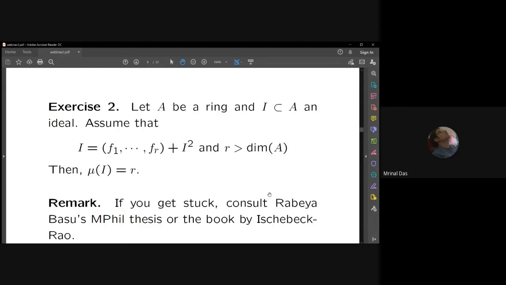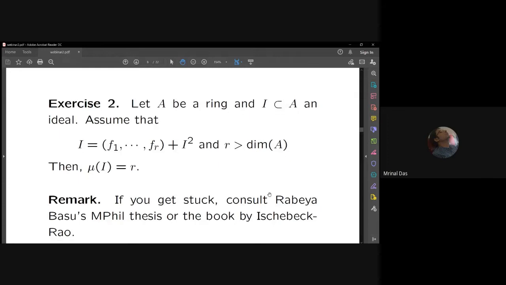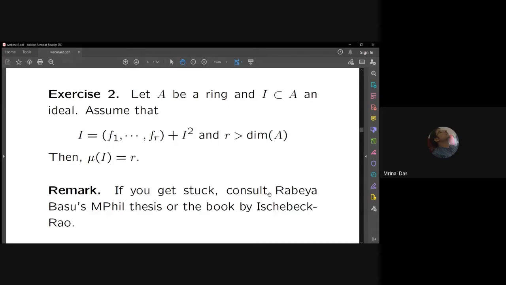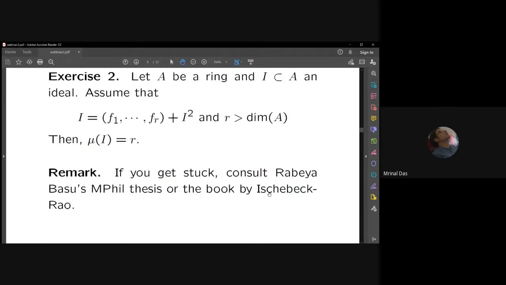One can use prime avoidance type of arguments, and these exercises are there in Ishbek Rao's book and Rabia Basu's MPhil thesis. So if one cannot get hold of Rabia's MPhil thesis, one can look at Ishbek Rao's book as well. So this was our exercise 2. And again, I will be using this exercise in describing Mohan Kumar's method.